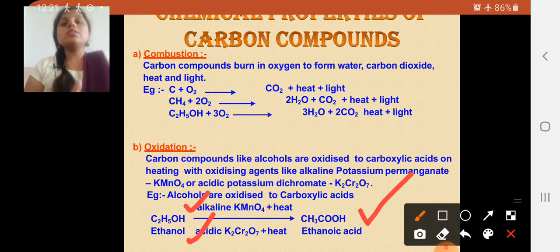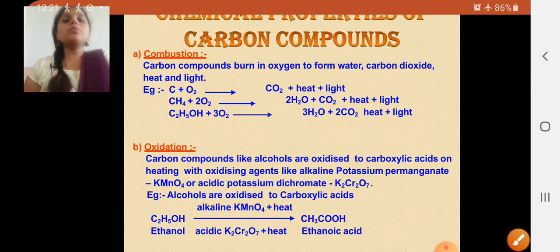Because these are some important acids and carbon compounds which we use in our day-to-day life, that's why we have taken the ethanol example. Once again I am repeating: in the oxidation process, carbon compounds like alcohol are oxidized to carboxylic acid on heating with oxidizing agents like alkaline potassium permanganate or acidic potassium dichromate, that is K2Cr2O7.